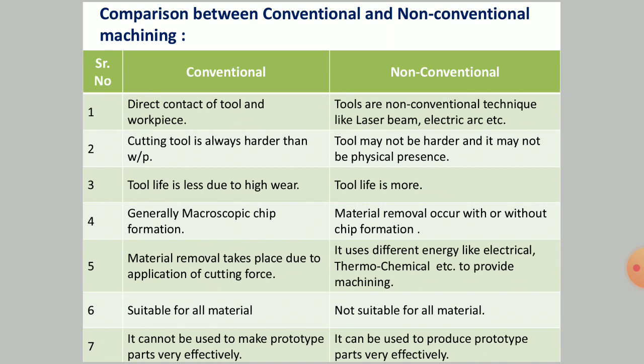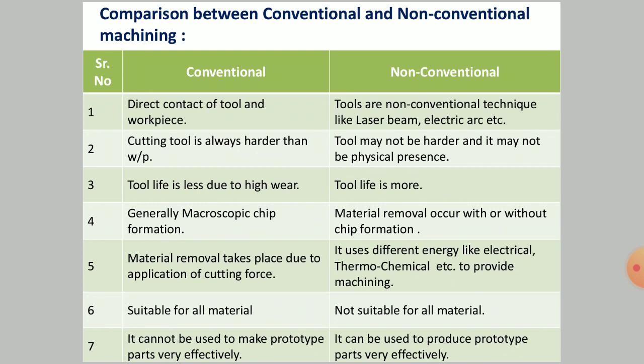The conventional machining process is suitable for all materials, but one drawback we can observe in non-conventional machining processes is that they are not suitable for all materials. I'll give an example: if we look into the electrochemical machining process, wherein the principle of electrolysis is used, we immerse the workpiece into an electrolytic solution, right?